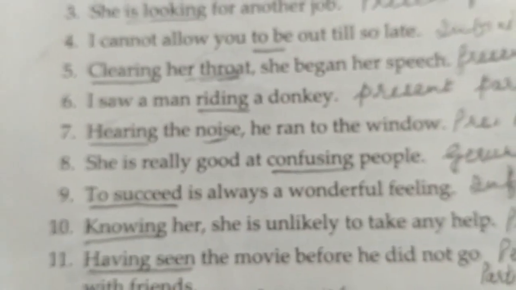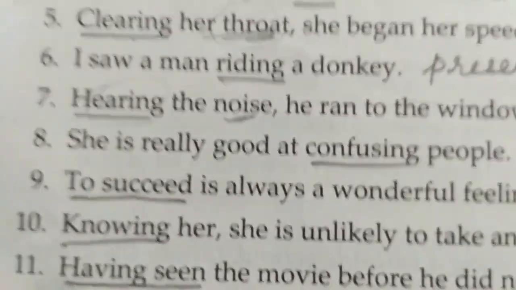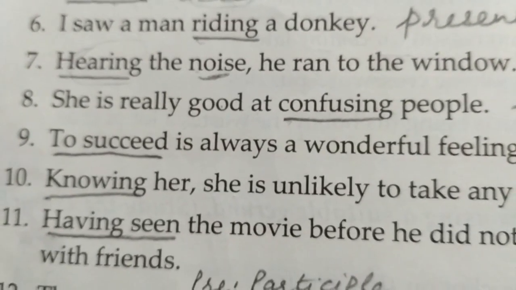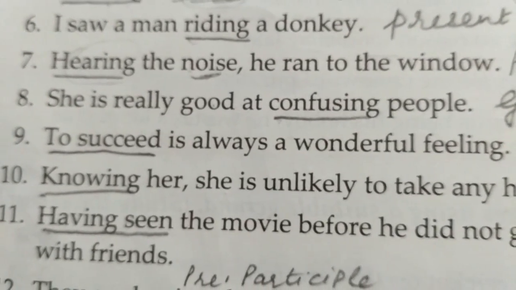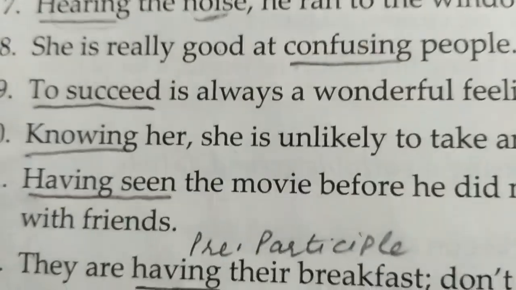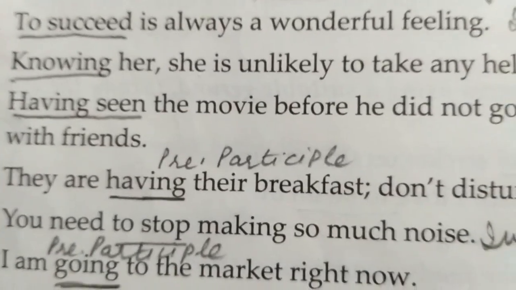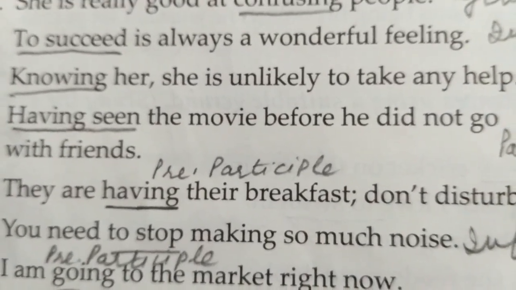Then knowing her, here again it gives you the idea that it is a present participle, because only a noun will not give you any sense. Having seen, here it is a perfect participle, so there is no issue. They are having, so here again having is the present participle.